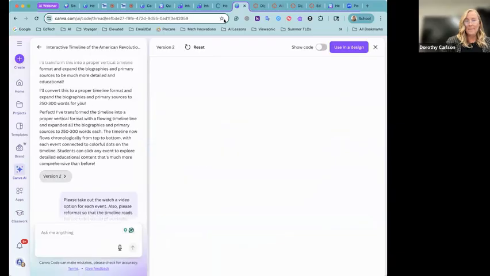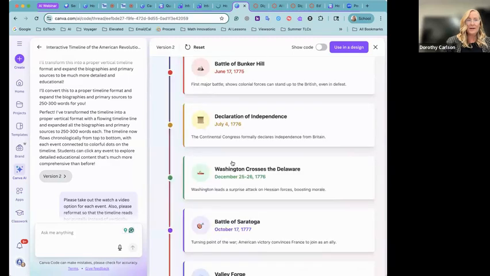Give it a second to load. There we go. That was closer to what I wanted. And then you can keep iterating with Canva and ask it to remove things to make it look a certain way that you want. Just like we saw in Design for Me, you can then use it in a design.